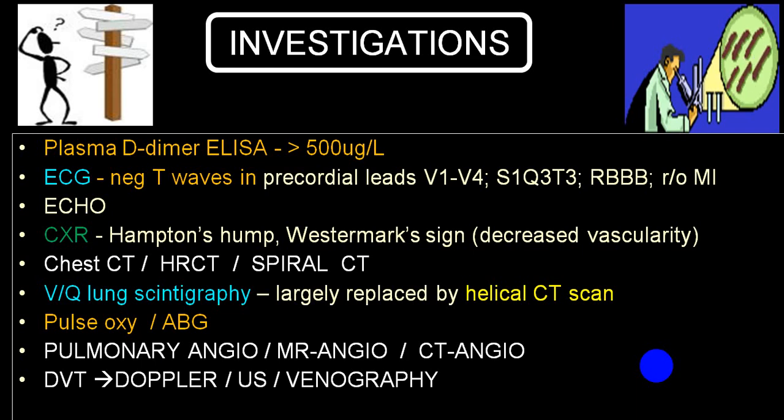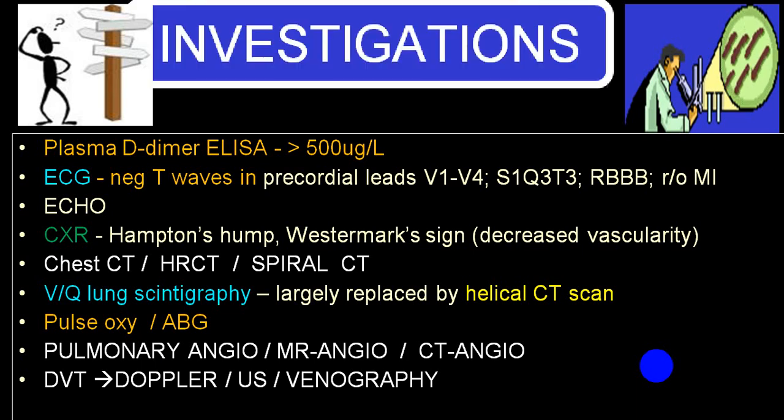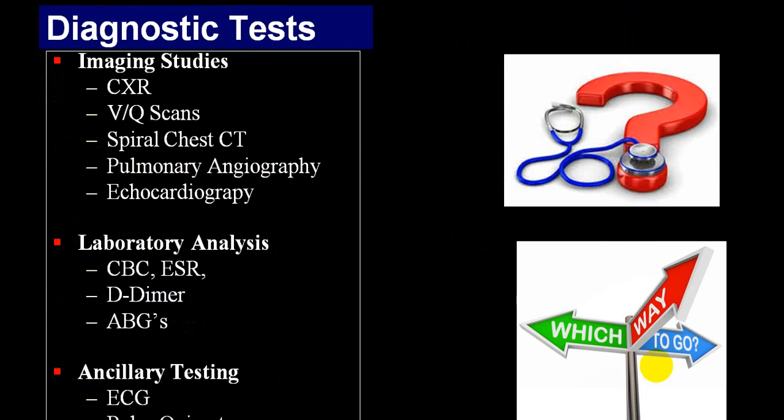To confirm the diagnosis of DVT, we use Doppler, colored Doppler, duplex Doppler, ultrasound. Very rarely we require a venography, and venography is needed while doing a surgical intervention or interventional therapy for DVT. So these are all the different investigations which are necessary. As far as imaging studies are concerned: chest X-ray, where you will get a Hampton's hump or Westermark sign, VQ scan, spiral CT, pulmonary angio combined with spiral CT or MRI, echocardiography, etc.